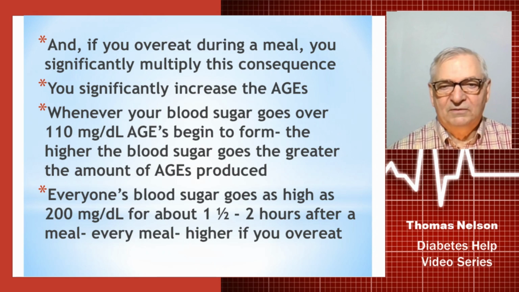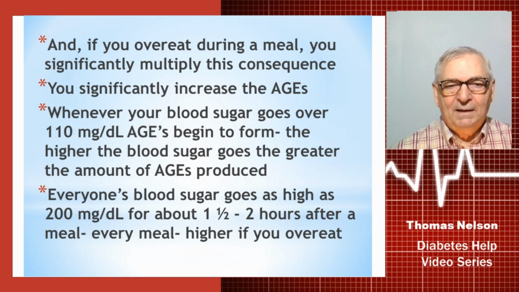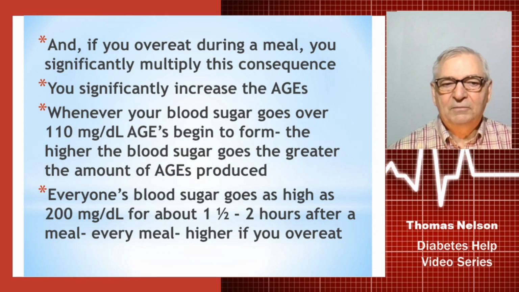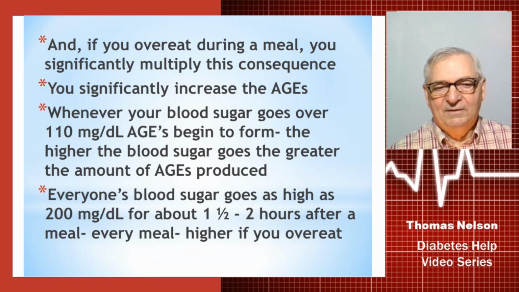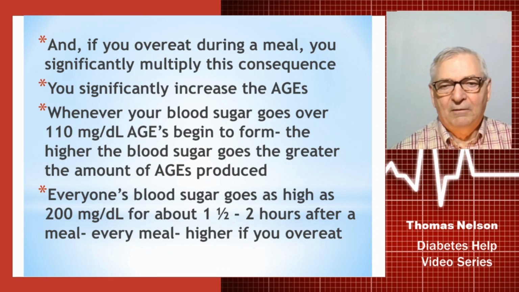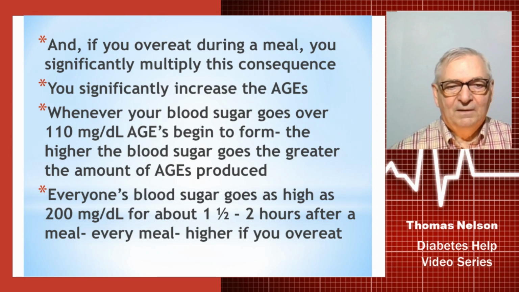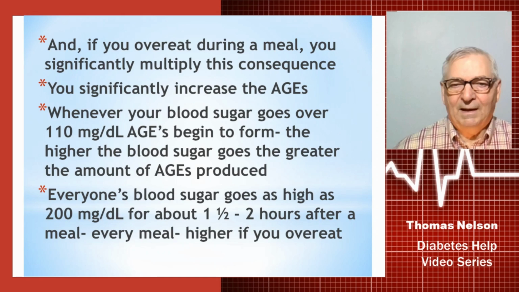So everyone's blood sugar is going to produce some AGEs, whether you're diabetic or not, right after a meal. For about an hour and a half to 2 hours after you eat, your blood sugar will go as high as 200 milligrams per deciliter. So obviously, if AGEs begin to form at 110 in that hour and a half to 2 hours that your body's normally processing all of that glucose, you are going to produce some AGEs. Everyone is. So every meal is going to contribute. And of course, if you eat more than you should, it's going to go even higher.